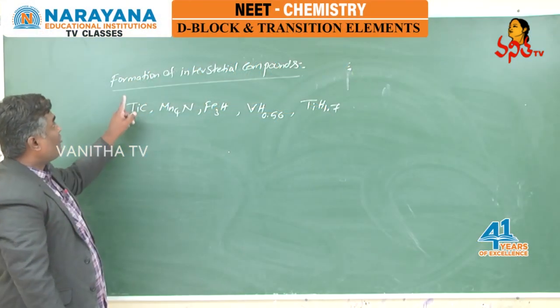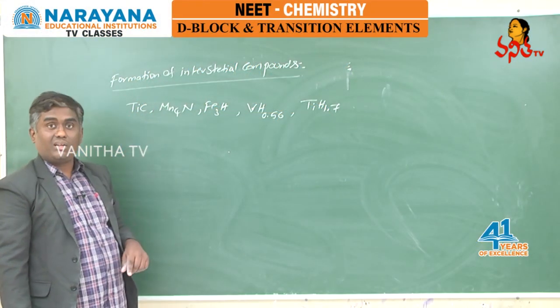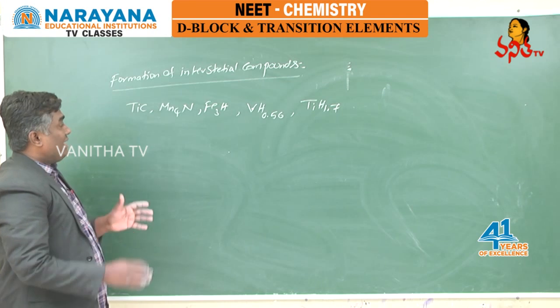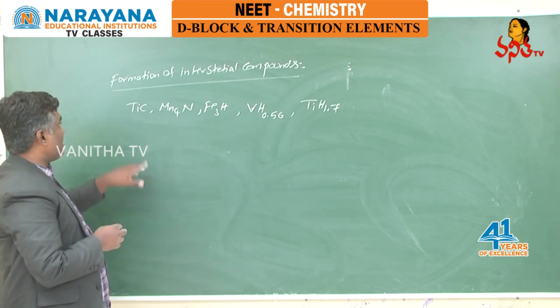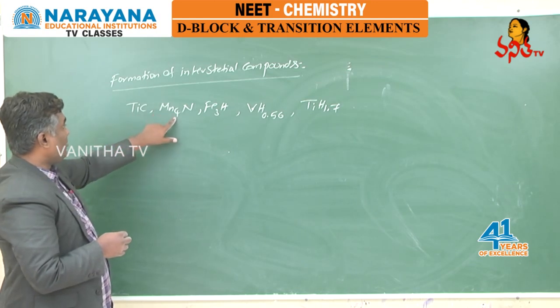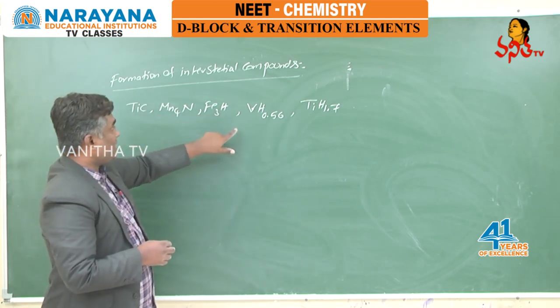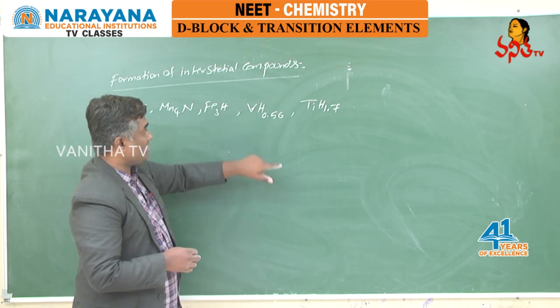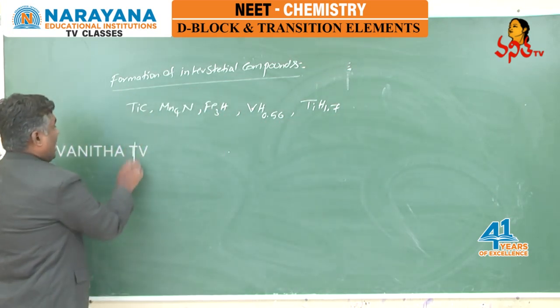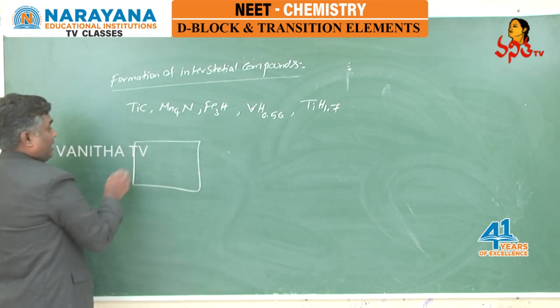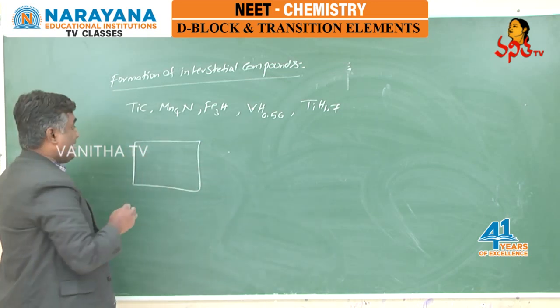Next one is formation of interstitial compounds. And here transition metals can form interstitial compounds. Examples are TiC, Mn4N, Fe3H, VH 0.56, TiH 1.7. If you see, students, I took a piece of transition metal, and as I told you, metal atoms are assumed